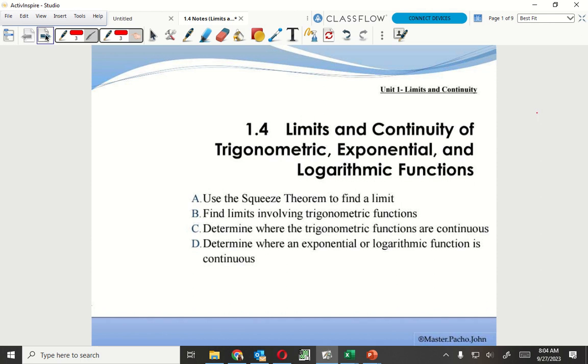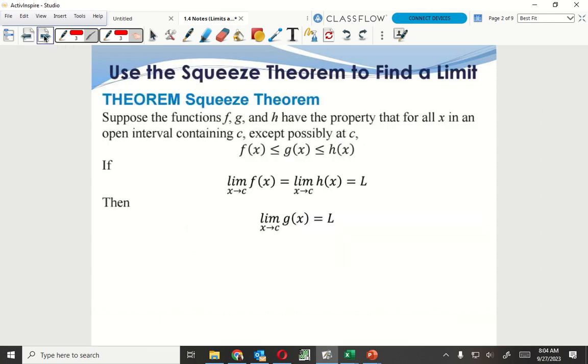All right, so let's see. Squeeze theorem. We've already talked about squeeze theorem before. If I know that my function is going to be between two different ones right here, then as I get closer and closer to that, I can squeeze it in between those two functions to be able to get an actual answer there.